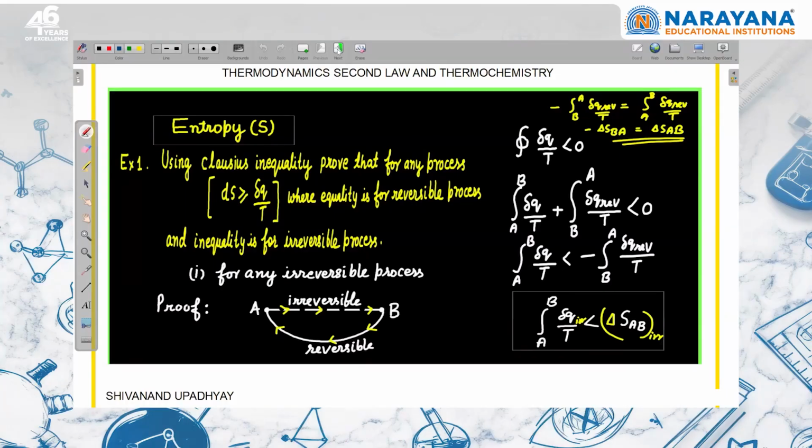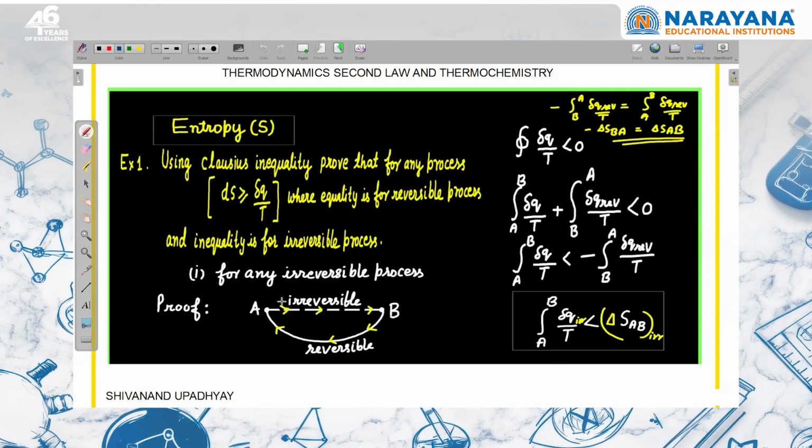Second law of thermodynamics. In the last class, we discussed Clausius inequality, right? And someone is asking how we can say for a process that change in entropy is always greater than or equal to dq reversible upon T. Suppose I take an irreversible process, moving from A to B, and I make this process cyclic by moving from B to A reversibly. So now this is a cyclic process.